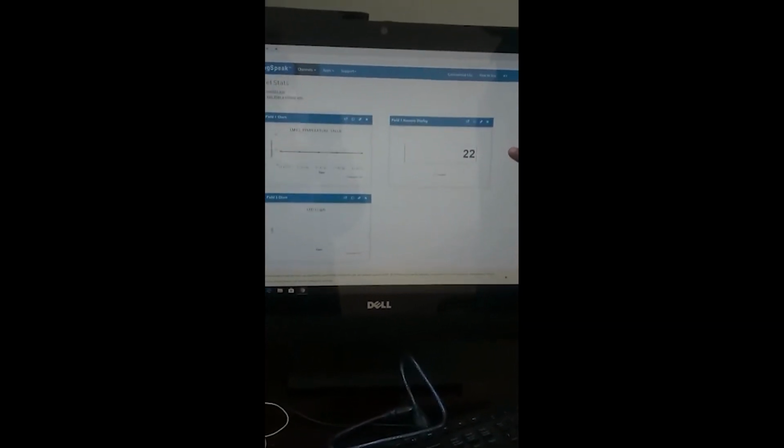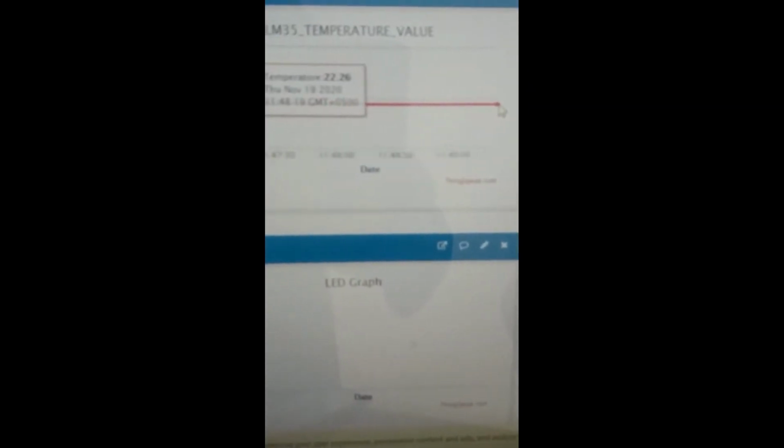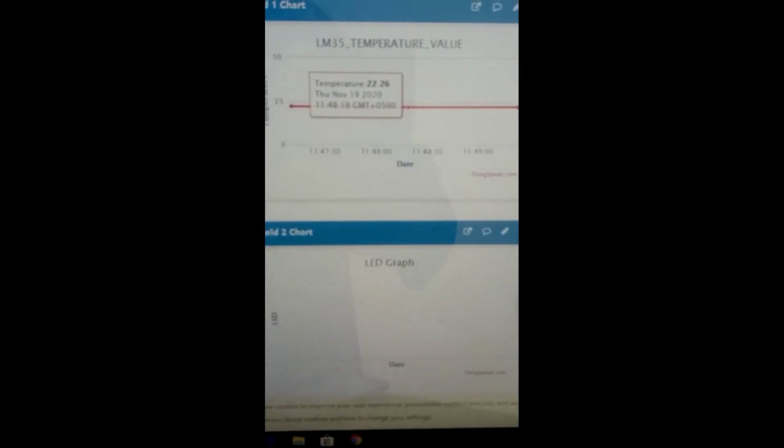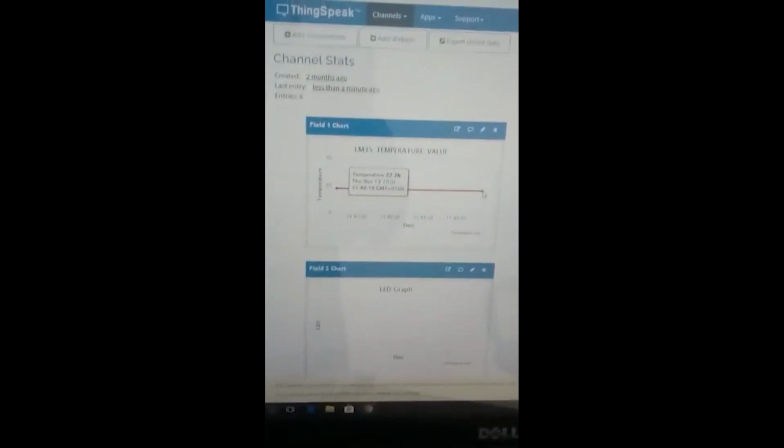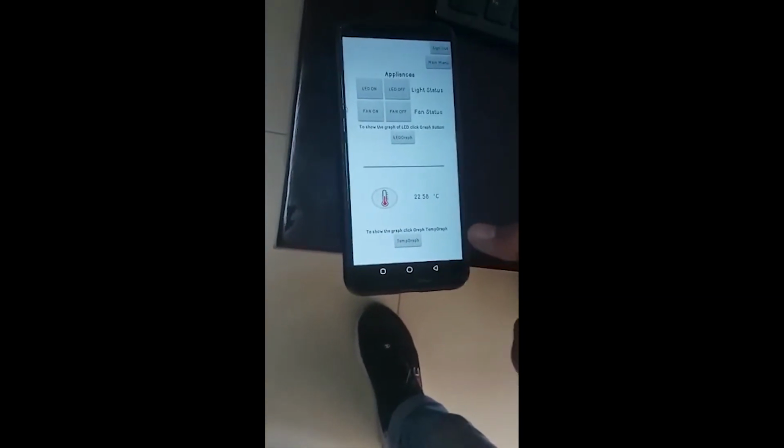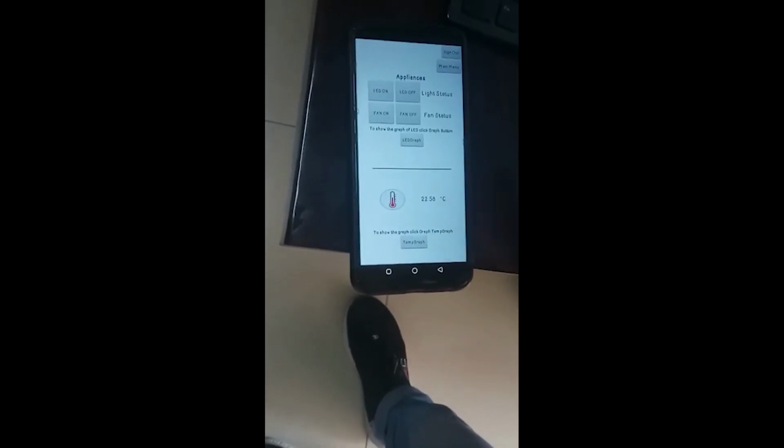If you can see here, we are getting different values right now. If I click on this point, I will get the values of when it was inserted. You can see the temperature is 22.6 right now here in the research lab, the data is being entered right now at 8:11 a.m. We are getting the same data of ThingSpeak on our application. If you can see, the application is open right here.